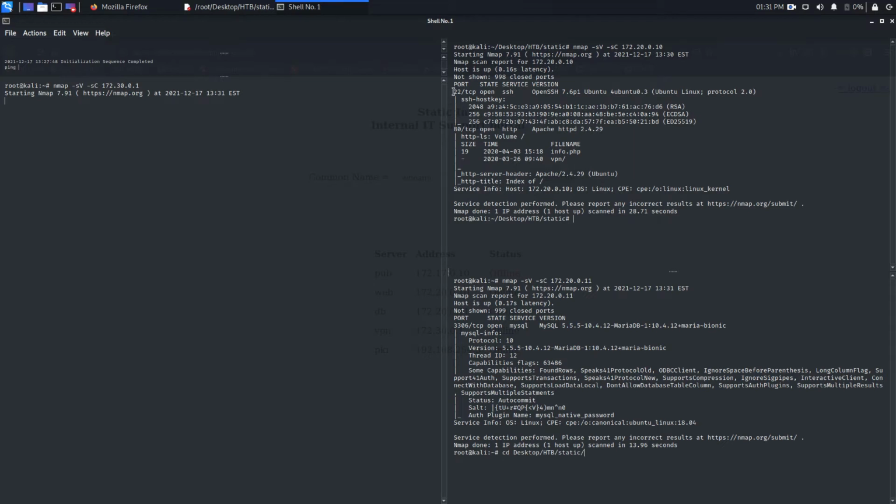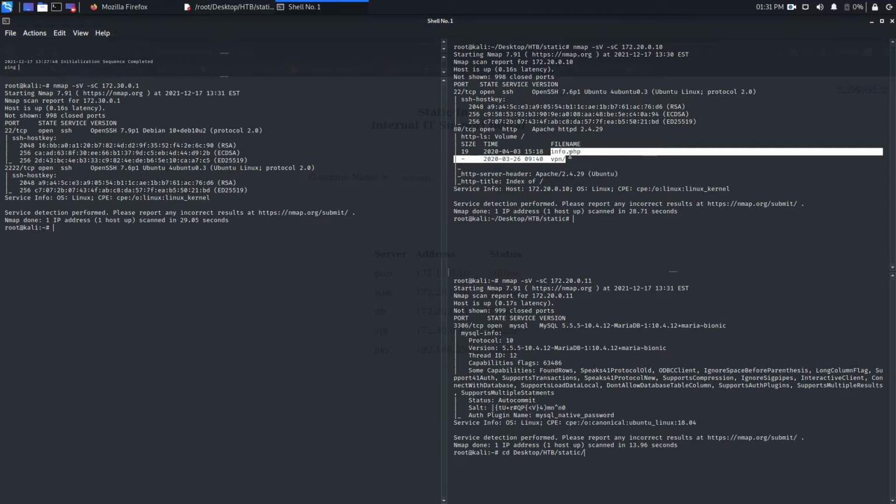On the web server, port 22, meaning SSH, is running, and port 80, Apache. It actually has two entries, one is a file and one is a directory. The file is info.php and the other is vpn.